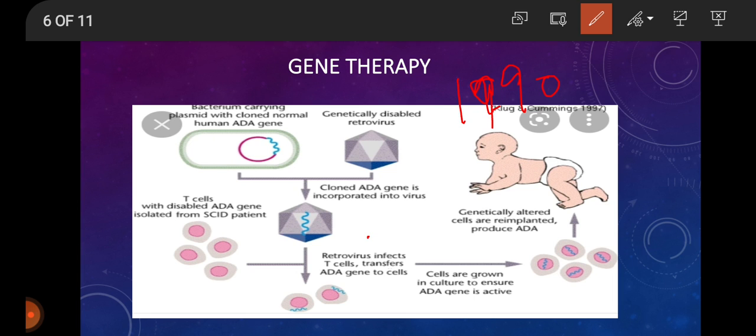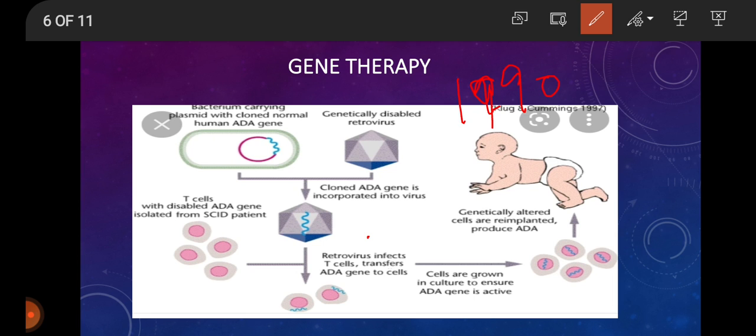For a permanent cure, genes isolated from bone marrow cells producing ADA at an early embryonic stage can be a possible cure. Other diseases like cystic fibrosis, hemophilia, and cancer are also treated by gene therapy. So you can